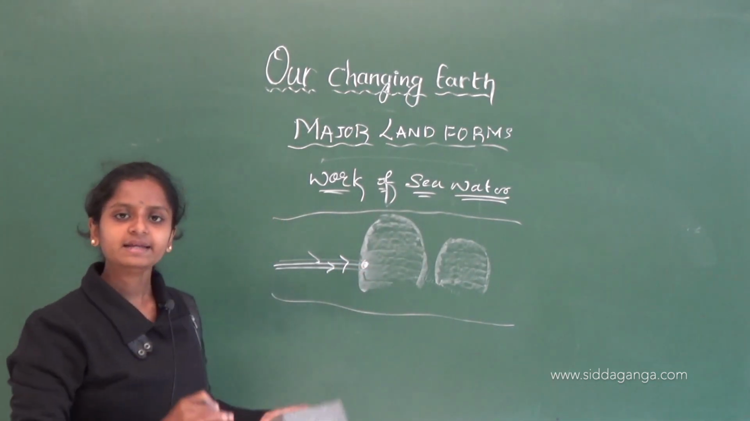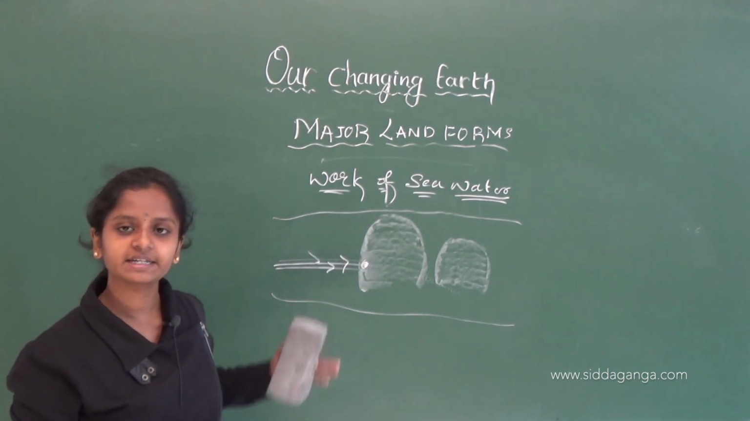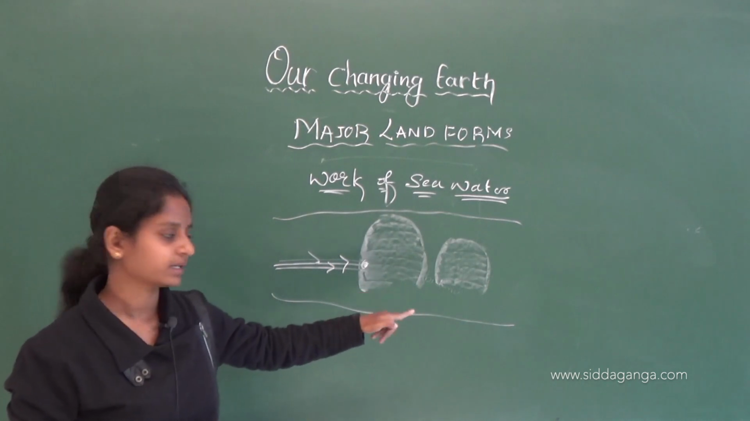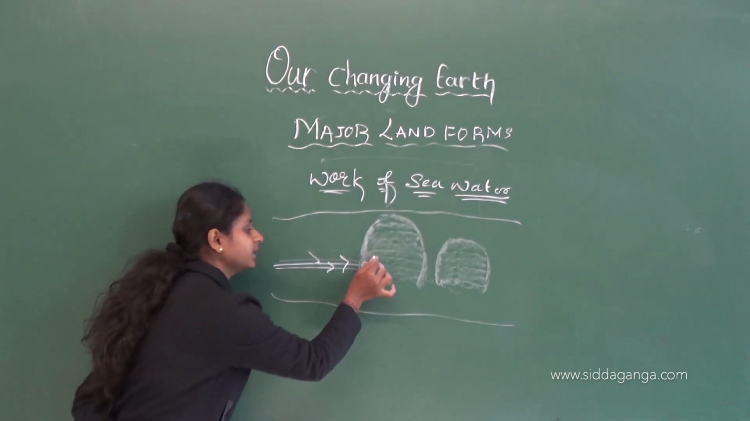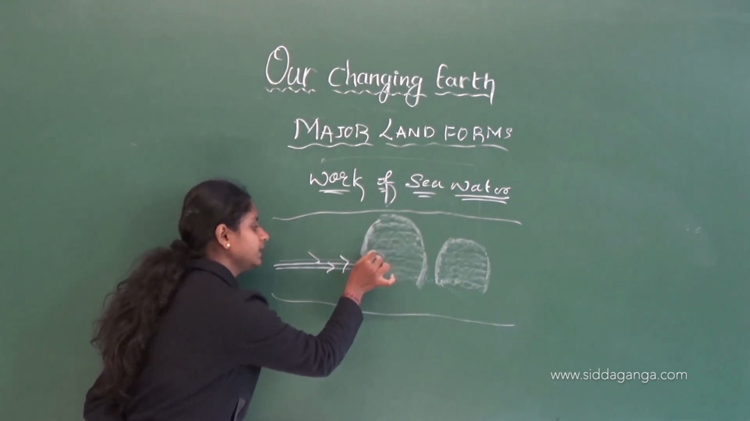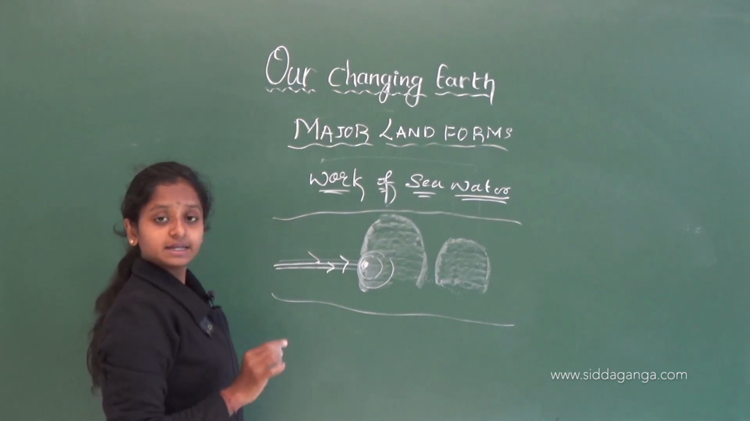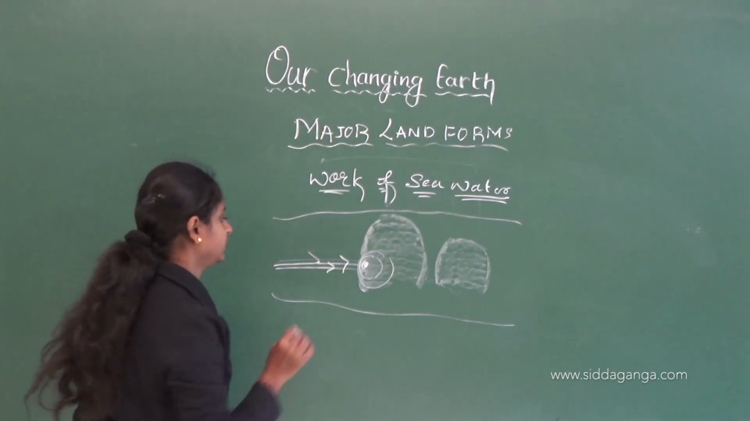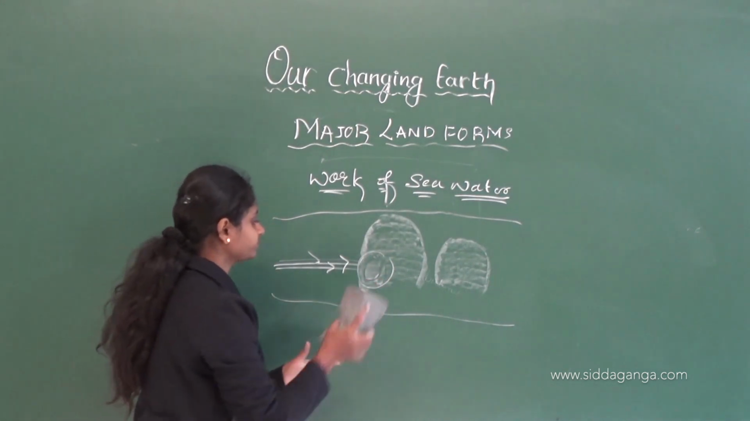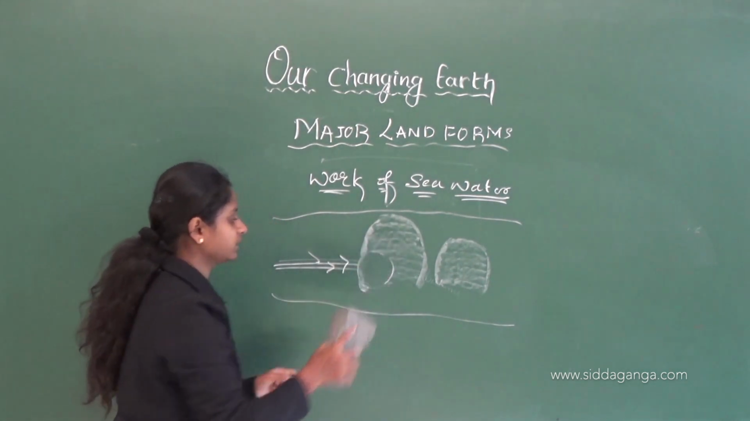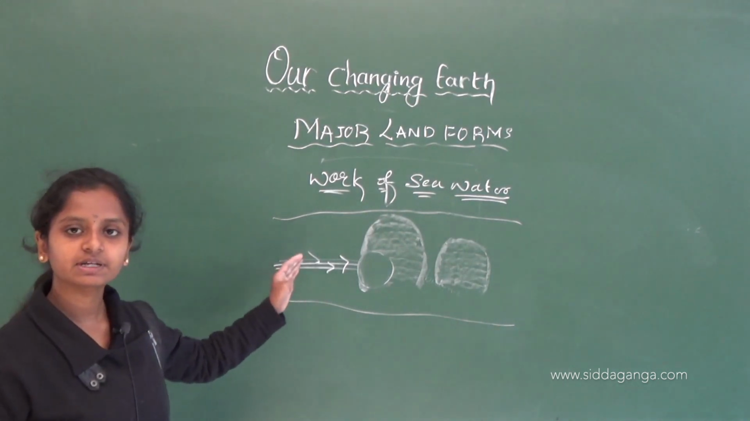Again, after some time, due to the continuous hitting of the sea water on that rock, what will happen? That hole will become a bigger hole. It will become much bigger and form a cave-like structure. It will become a cave.